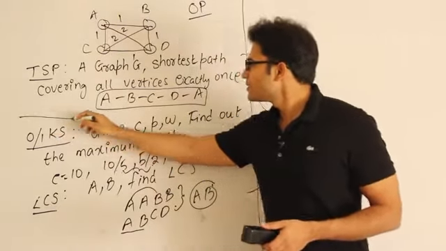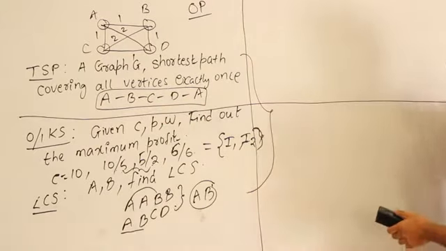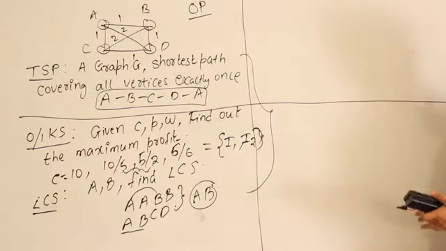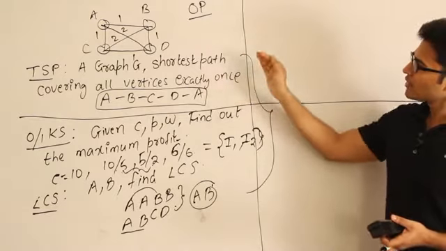For the traveling salesman problem, I'll try to find out whether it is easy or not in some other way.